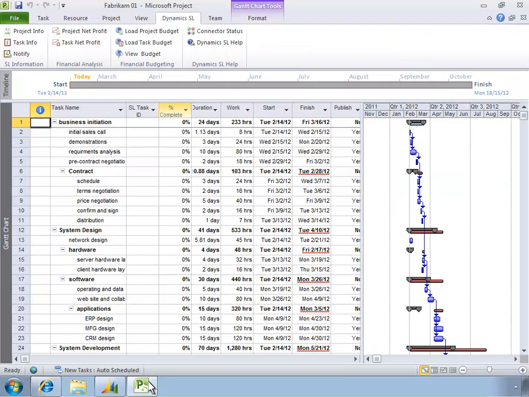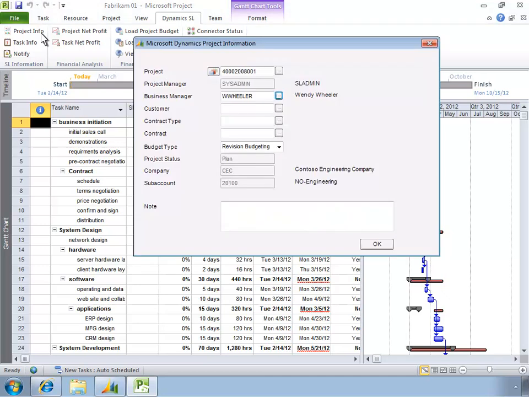This new project, which has been in the planning phase, is now ready to be entered as a project in Microsoft Dynamics SL. The connector adds a new tab to the ribbon, which Brian can use to connect the project to Microsoft Dynamics SL. Brian can view and update information in Microsoft Dynamics SL, such as the project ID, project or business manager, and customer from within Microsoft Project, reducing redundant data entry.